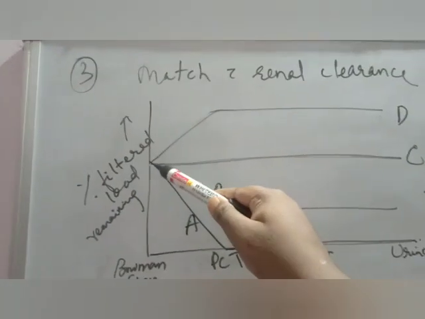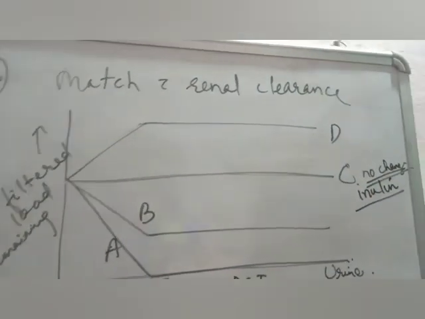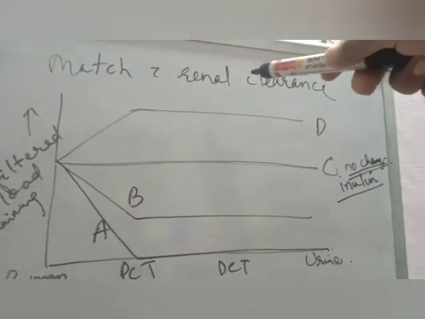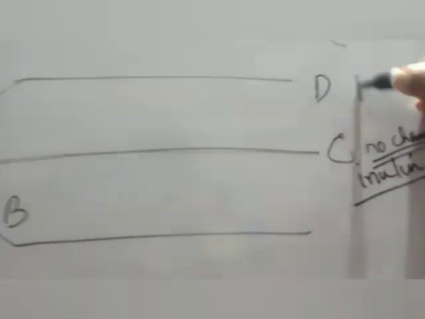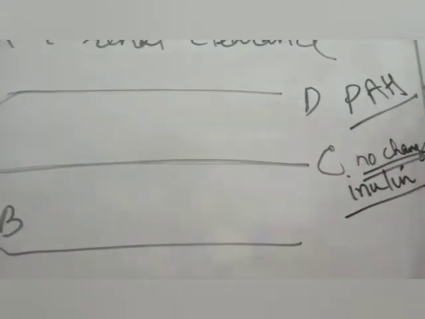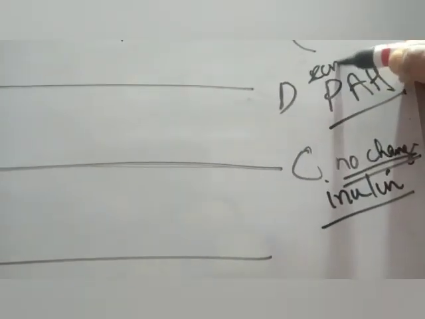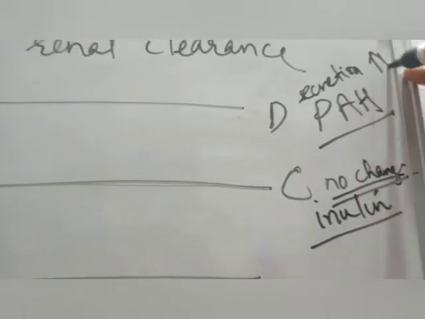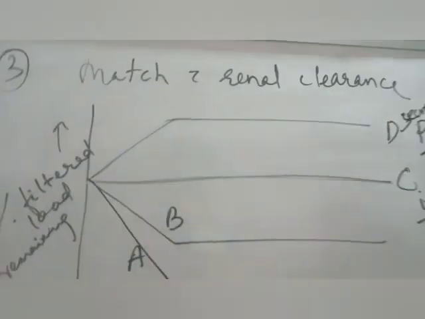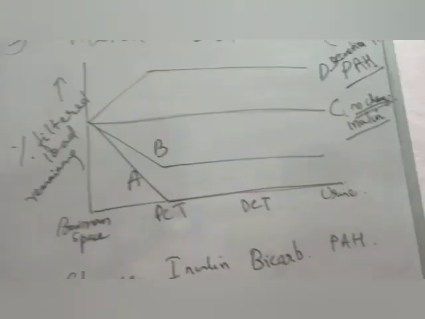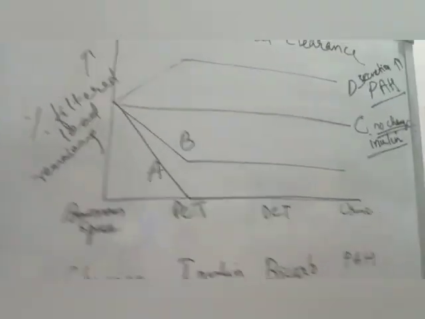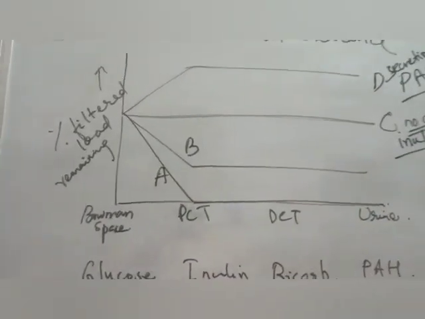Now tell me something. This rising graph: after getting filtered, more and more of it is secreted into the urine, and there is more and more of it in the urine as it passes. This one you may not know, this is PAH, para-aminohippuric acid. Here there is secretion; more of it is secreted into the urine. Then B and A, in both cases you can see that nothing is being secreted, rather they are being reabsorbed back into the blood.